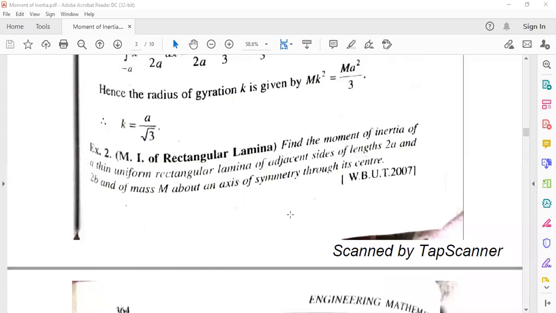Both sides are given as 2a and 2b, and as it is a rectangle, a and b are not equal, and the total mass is equal to m. Now we have to find the moment of inertia about any symmetric axis through its center.